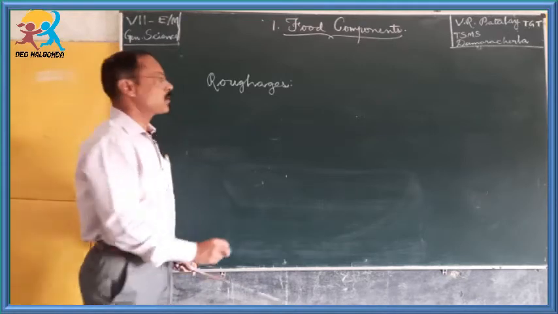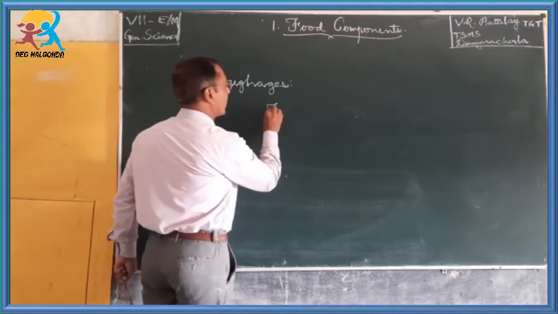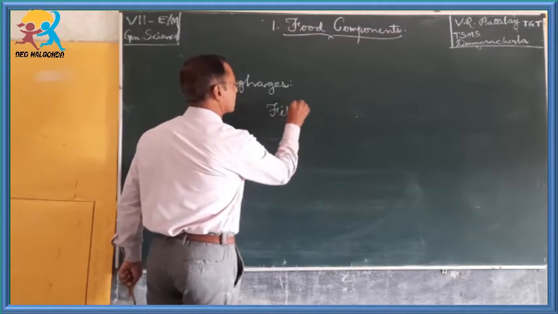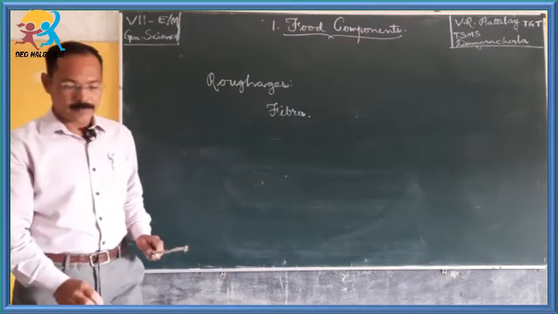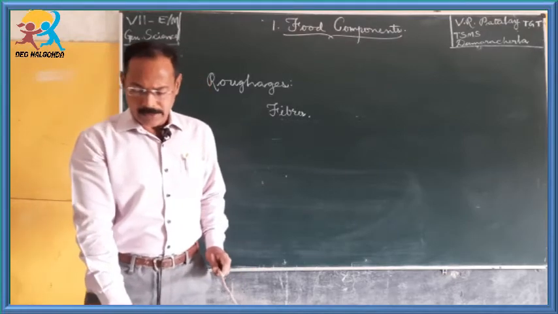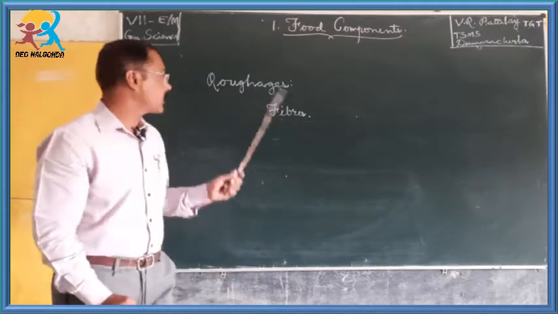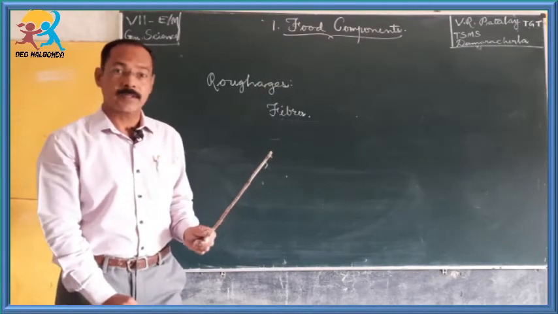Roughages are also called fibers. Okay, children. Here, what kind of food contains roughages or fibers?